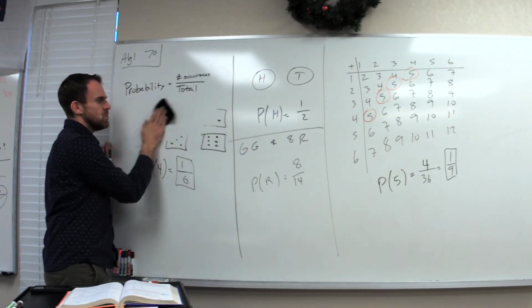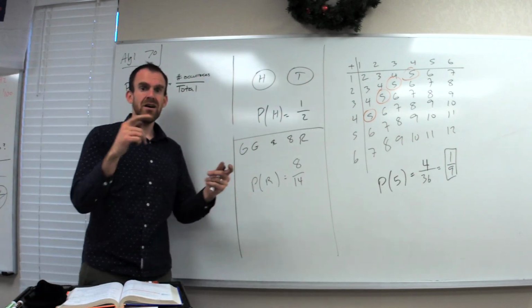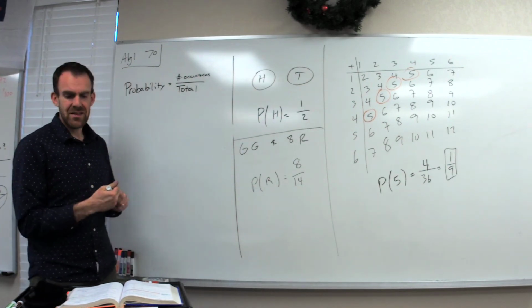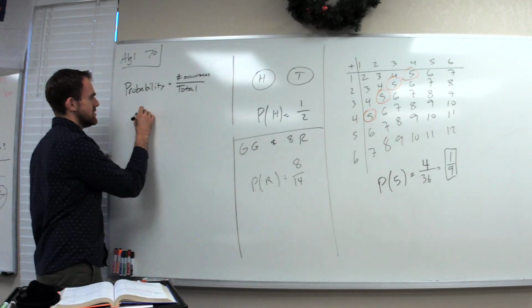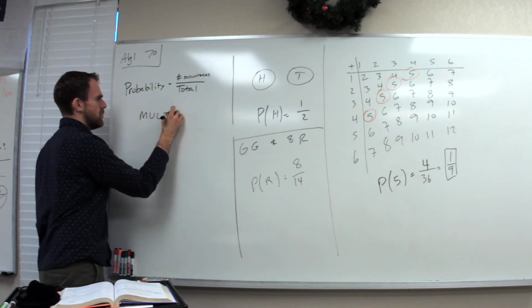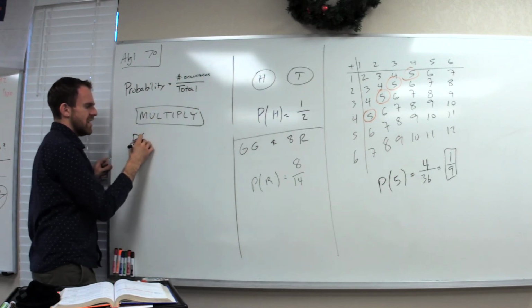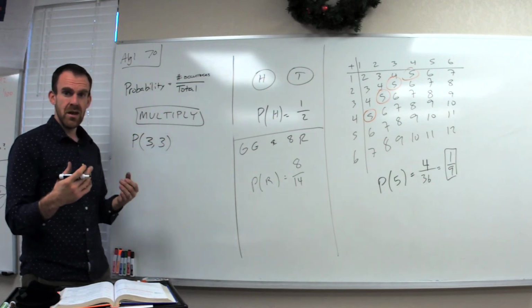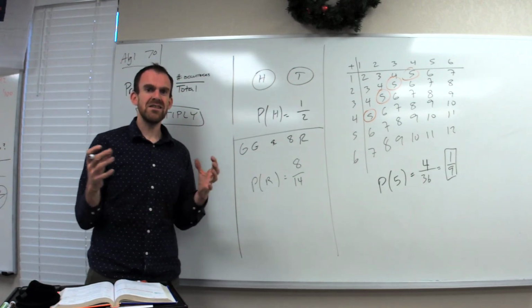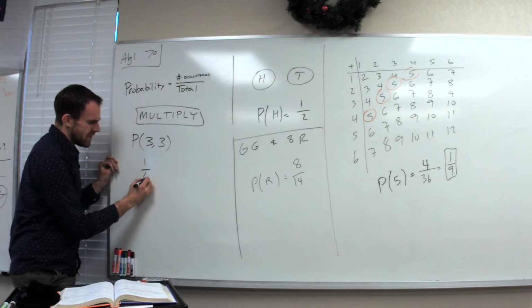Now, let's go to designated order, the other part of our lesson. So sometimes we will want the probability of one event happening and then another event happening. The thing that I can say is most important is you will multiply if this is the case. Multiply. So what if you have one die and you want to get a 3 the first time and then a 3 again? Well, the probability of that happening is very small because you have the probability of the first time getting a 3.